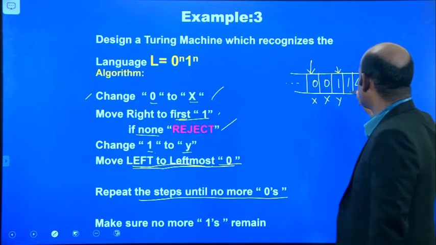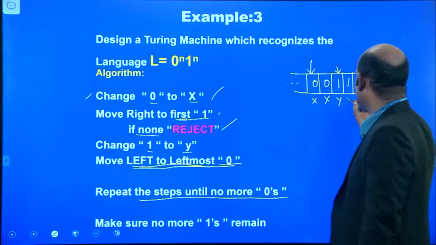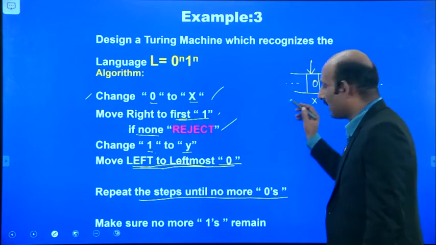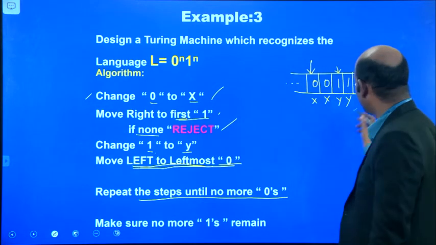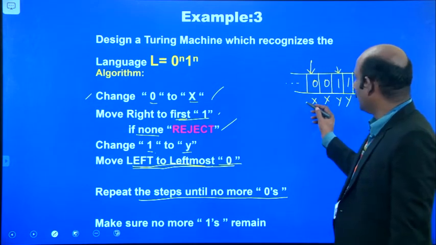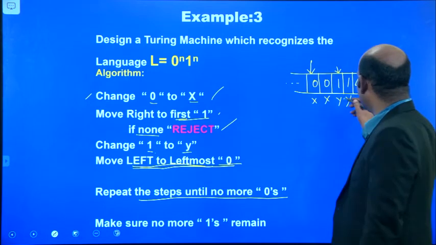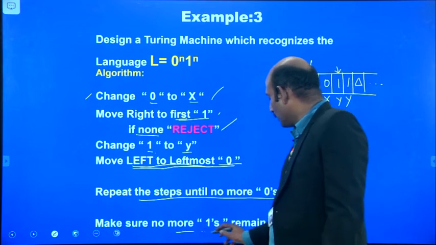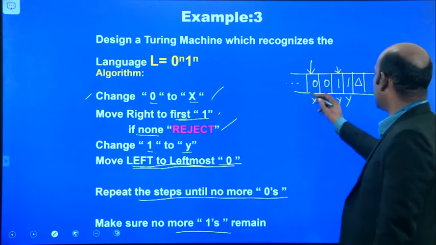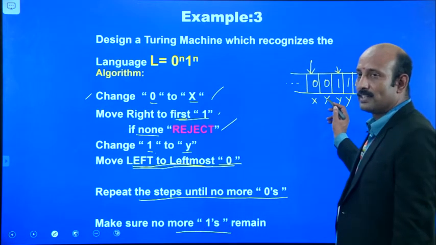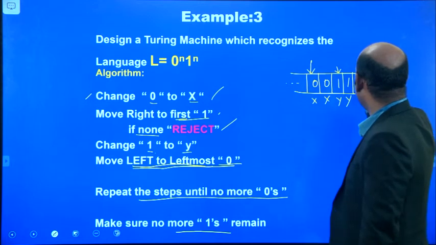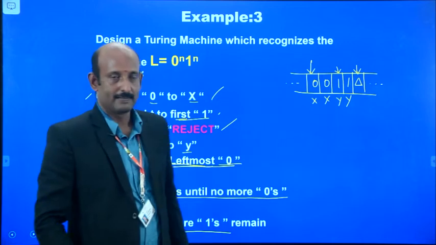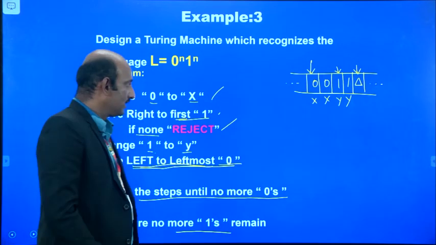In this case, this 1 also can be replaced by y, and we travel to the left-hand side, finding no more zeros because everything has already been replaced, and making sure no more ones remain. So we can traverse and find no more ones. Finally, it reaches the delimiter part. Okay.